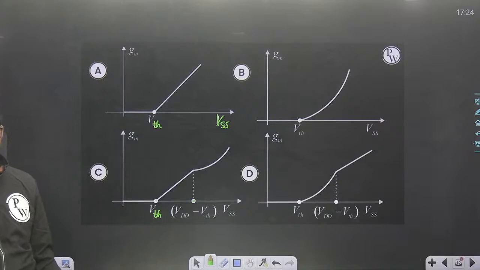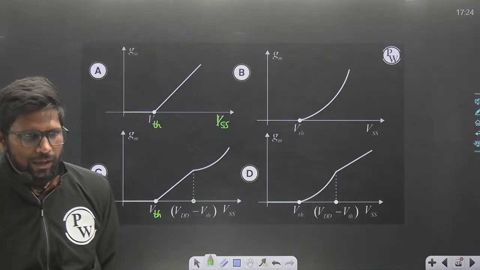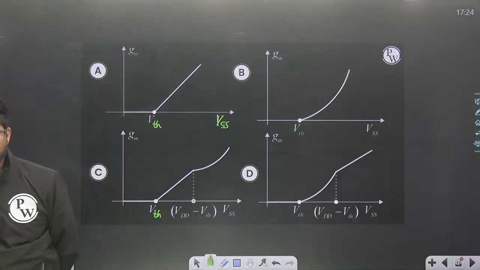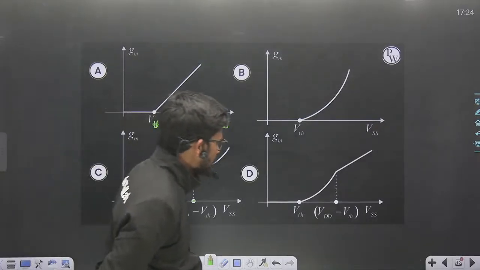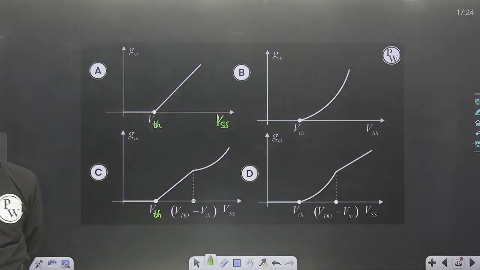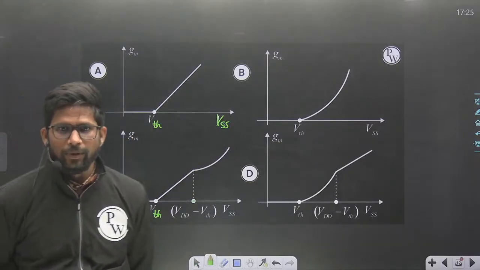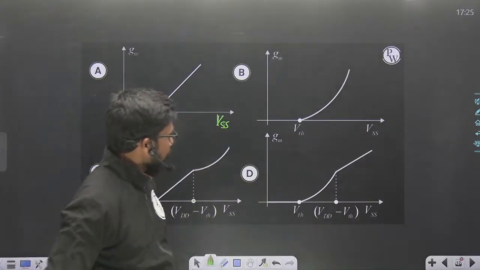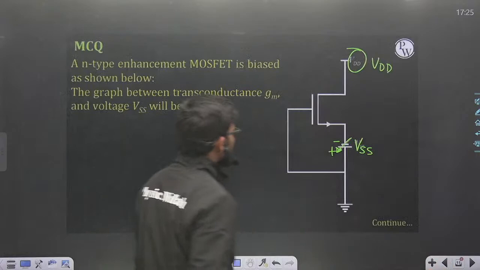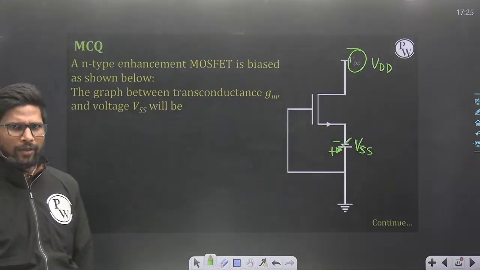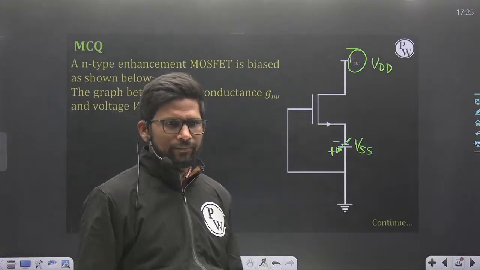These 4 graphs are given. Try to find out the answer as quickly as possible. Okay, solve it quickly. We come to the question. You plot the graph from this question itself, and one of the 4 options will match.